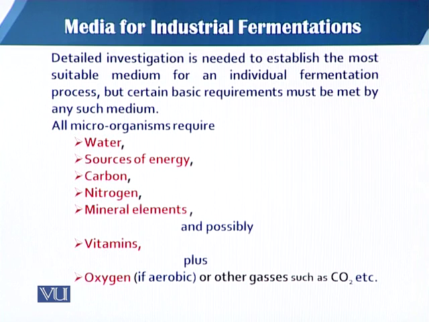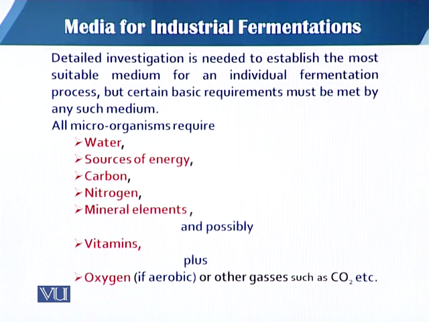Around 70% of the cell is water, and then the major part of the cell is carbohydrate, then there are nitrogenous compounds, then DNA and RNA, the nucleic acid material, and some minerals. That is the chemical composition of any cell.